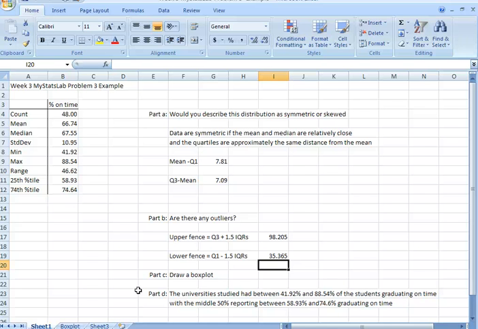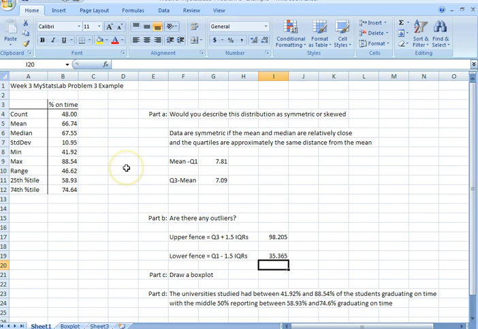Part D wants us to do some evaluation here. We want to describe the graduation rate data. So we can say the universities studied had between 41.92% and 88.54% of the students graduating on time, with the middle 50% between 58.93 and 74.64 graduating on time.